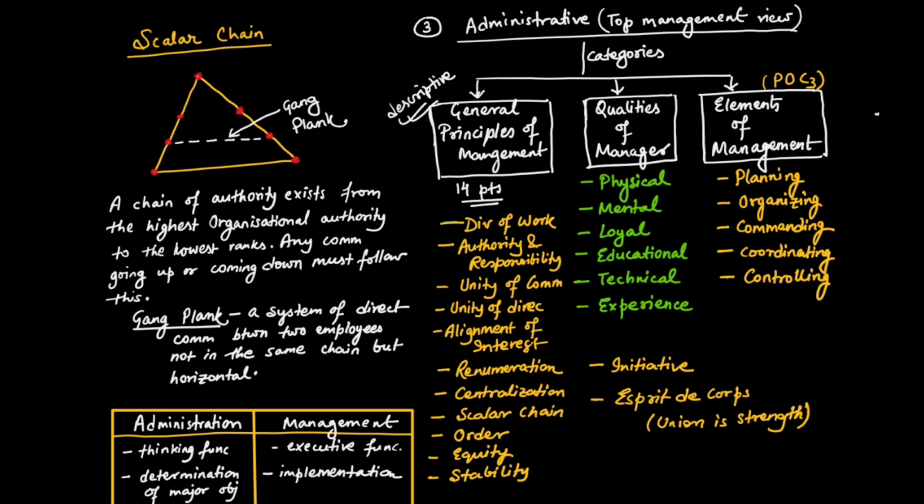And then we are doing the elements of management. So elements of management is POC3, that is planning, organizing, commanding, coordinating and controlling. The details of it we will study later while doing the functions of management. So these three are the elements of management. Now the 14 principles of management.